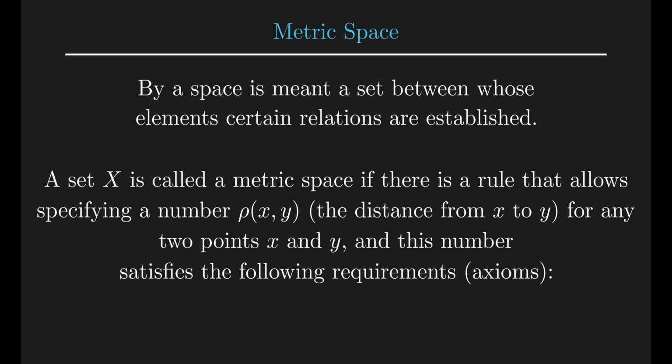A set X is called a metric space if we have a rule that assigns a number to any two elements X and Y. We call this number rho of X and Y. It represents the distance from X to Y. This distance must satisfy three important axioms.